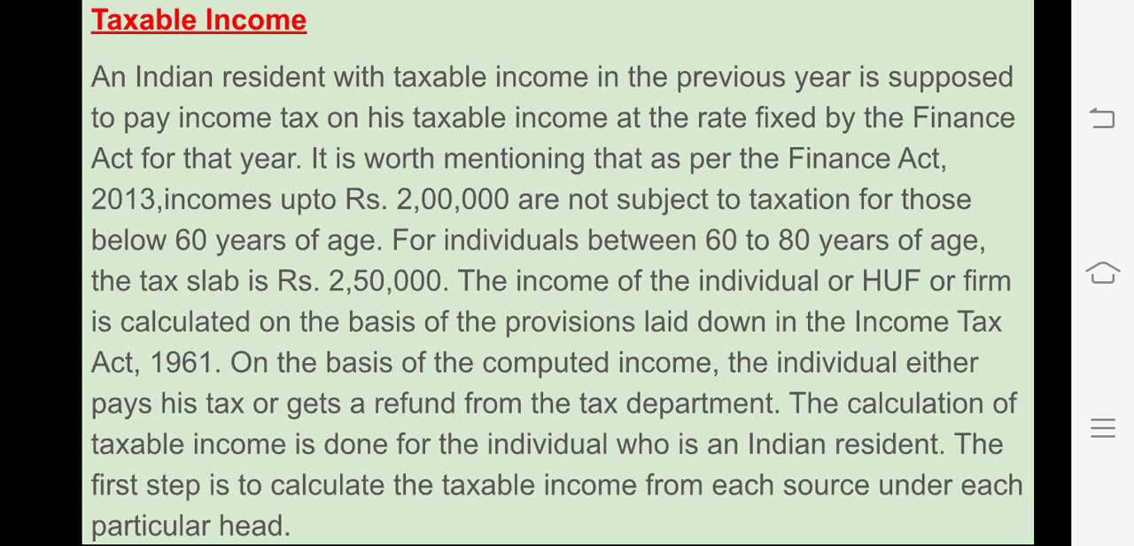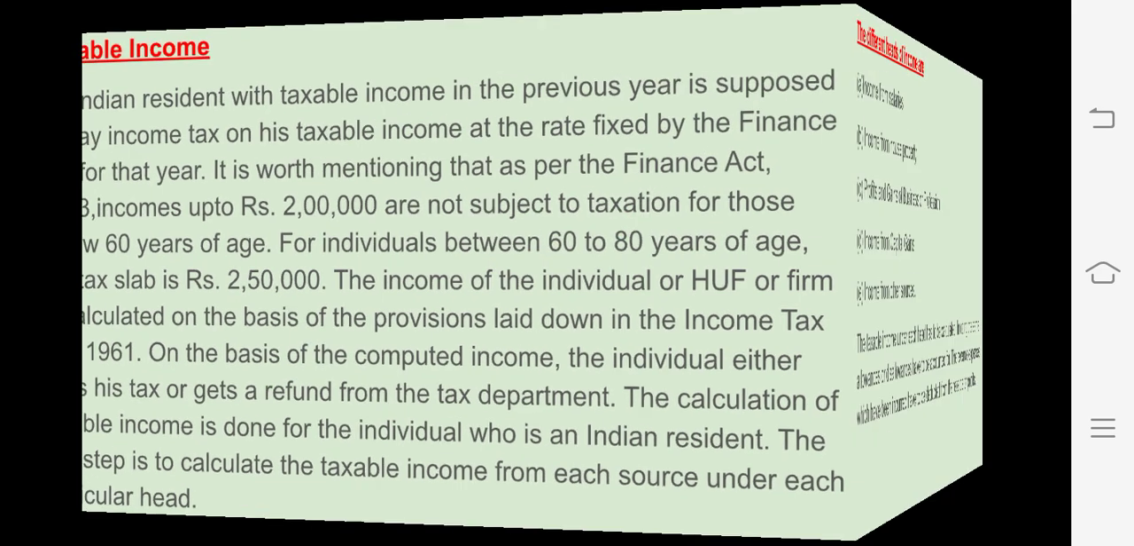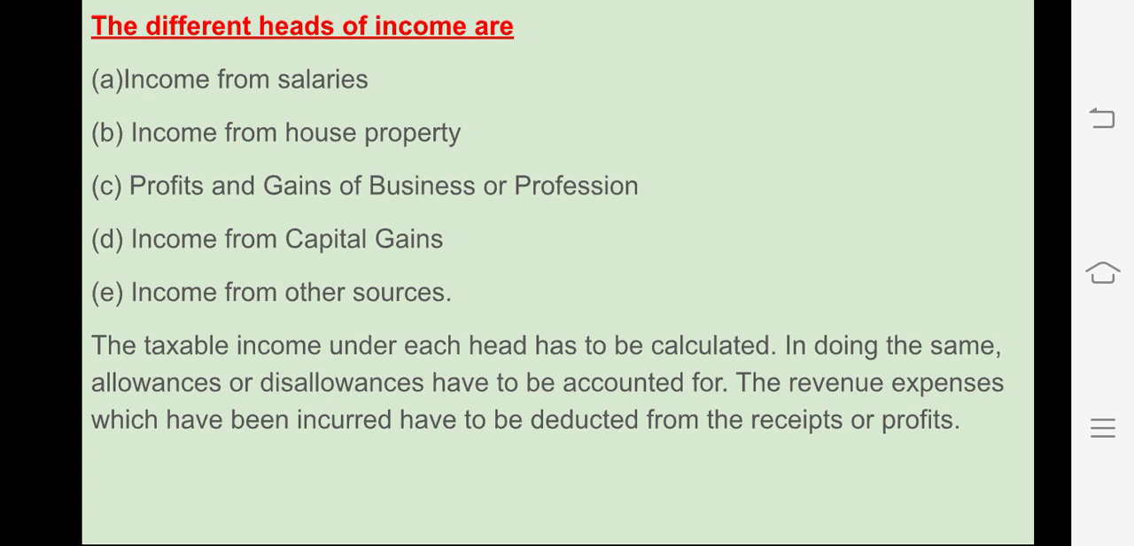The calculation of taxable income is done for the individual who is an Indian resident. The first step is to calculate the taxable income from each source under each particular head. The different heads of income are income from salaries, income from house property, profit and gains of business or profession, income from capital gains, income from other sources. So guys, these are the calculations of the taxable income done for the individual under different heads.